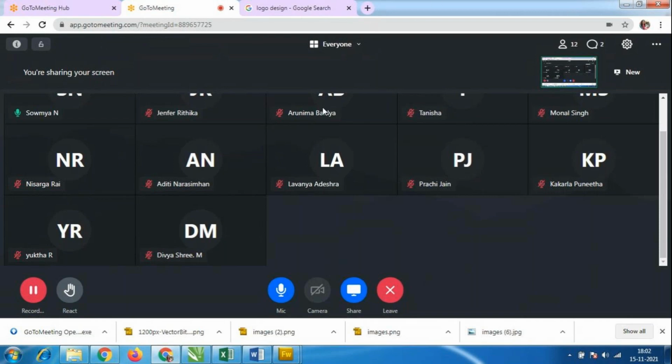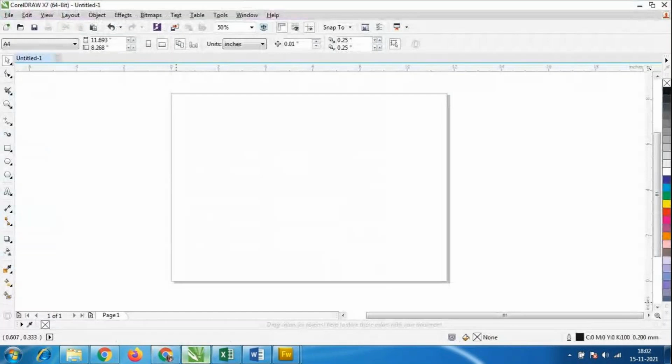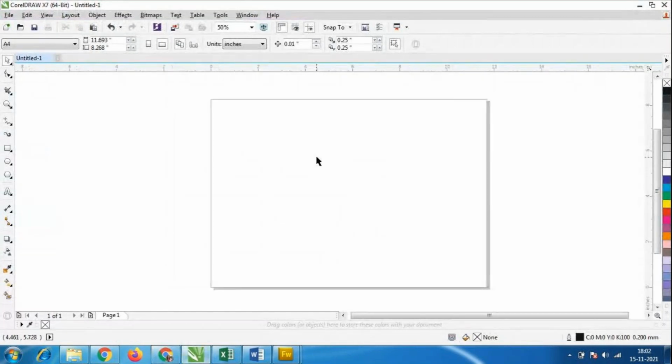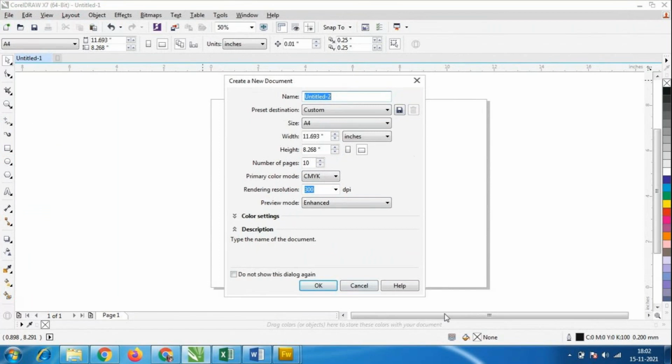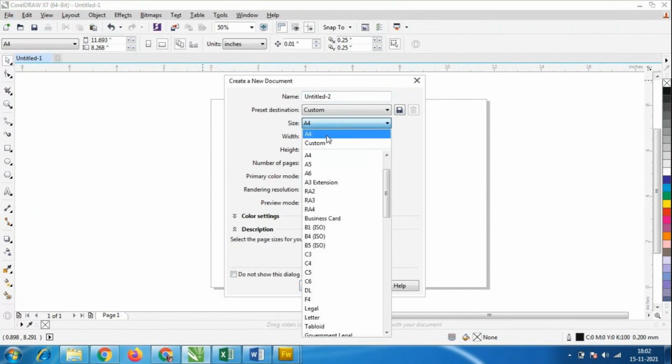Okay, we'll go to this CorelDRAW software, and let us go through some of the tools. I'll go to File, New. So we have the options here again, and you people are very familiar with these things now. We have the sizes here, A4 size. Generally everybody knows A4 size, because in your colleges also you have to take Xerox, printing, everywhere, and we always have to use the A4 size.